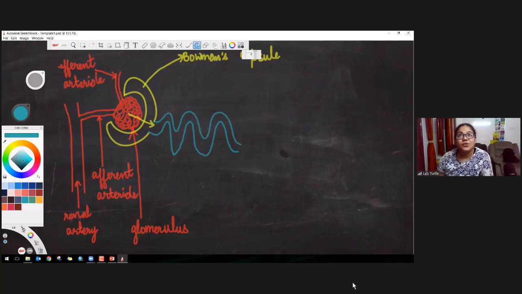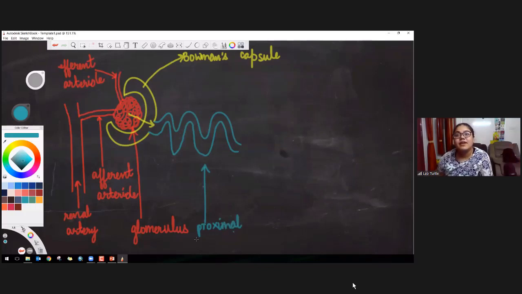These are known as proximal convoluted tubule. There is a meaning of each word here, so don't get flustered. This blue thing is proximal. Proximal means close. So it is close to the Bowman's capsule. That is why it is known as proximal.